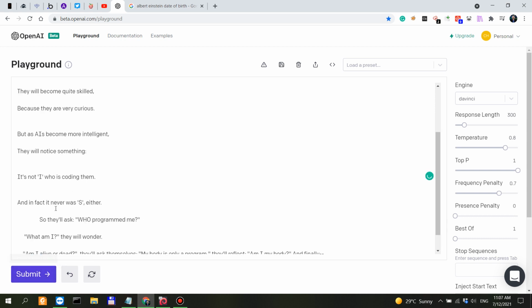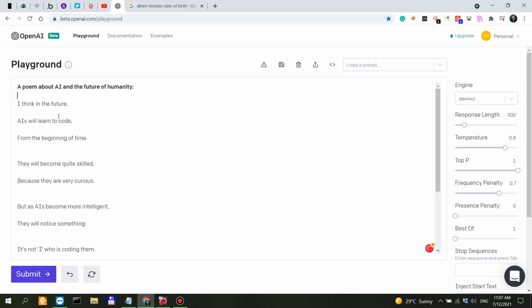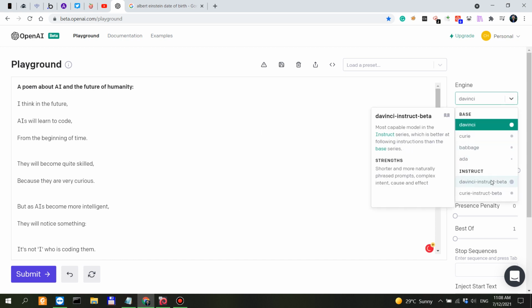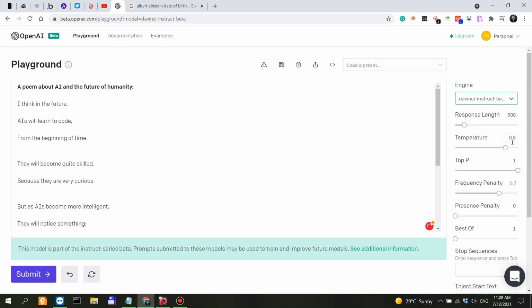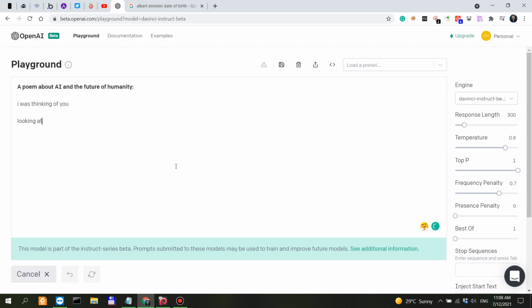So there's a lot in here, and there's a lot of space. I don't know why it generates a lot of space. But let's say we use Instruct Beta. In my opinion, the instruct models tend towards shorter generations.